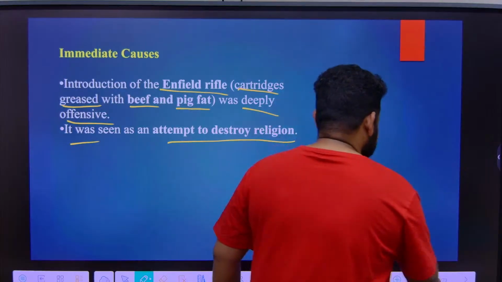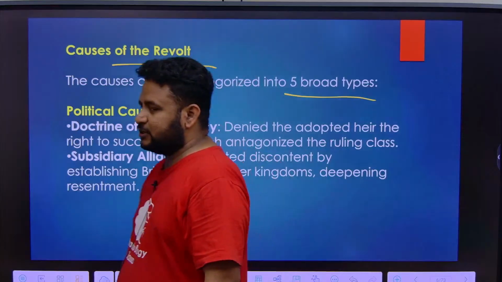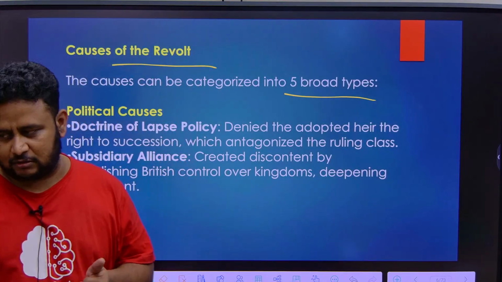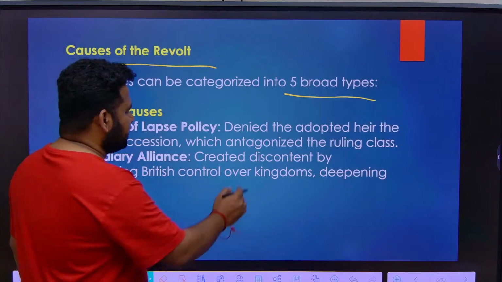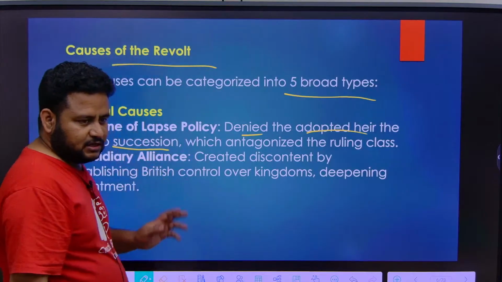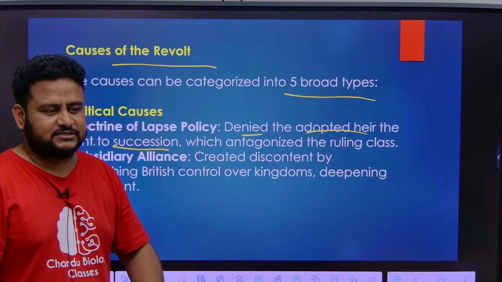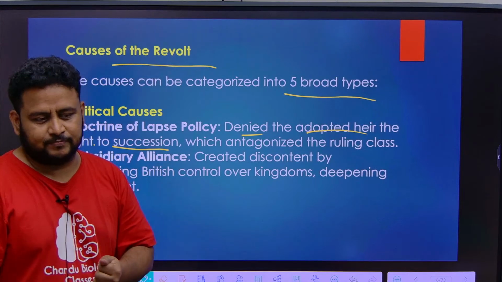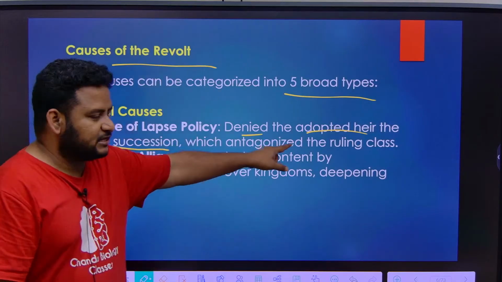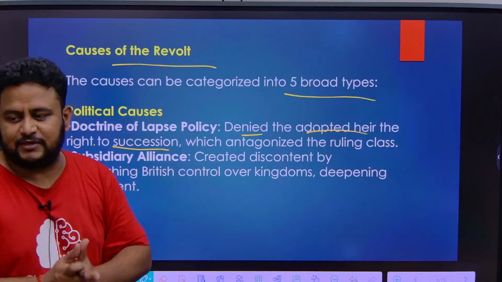Now, the next thing is another reason, the political cause. Like I told you, there was the doctrine of lapse, by Lord Dalhousie. The doctrine of lapse denied the adopted heir the right to succession. If I have my natural son, he can inherit the throne. If I don't have a son, an adopted son cannot inherit the throne, that is, he cannot take up that throne.